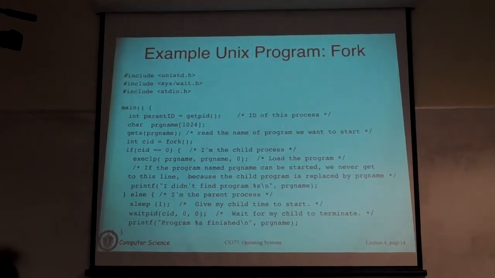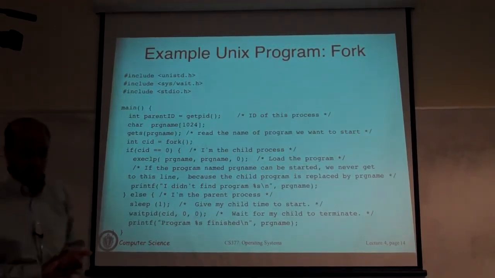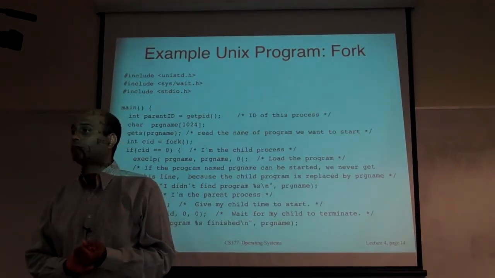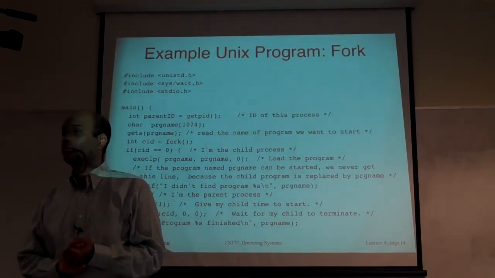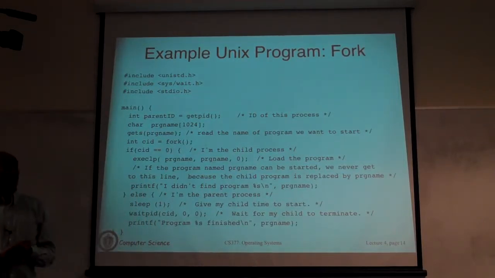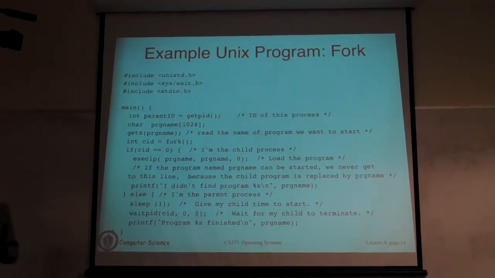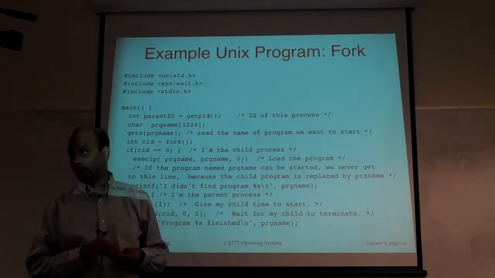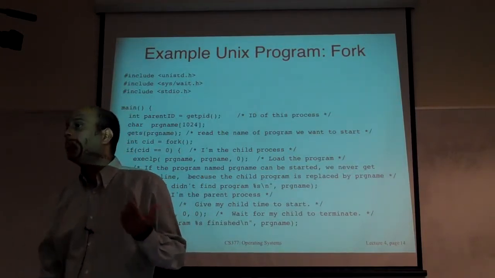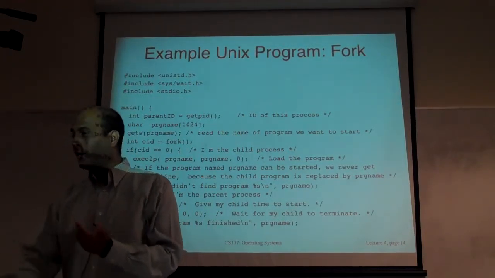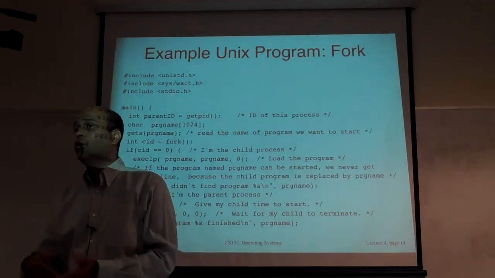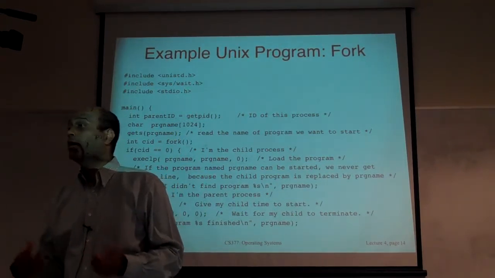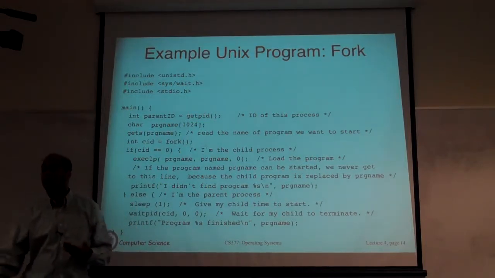Yes, question. Is the child having the return value equal to 0 the only concrete thing you can predict? Like there's no way to predict the child process's ID, so it always has to be an else. Are you asking, can the child know its own process ID? I'm asking, can you predict what the child ID is going to be before you create it? You cannot. This depends on the processes being numbered sequentially. If there are 996 processes currently, you start fork, you will get PID 997. You cannot a priori figure out what processes are running and what the next process ID is.